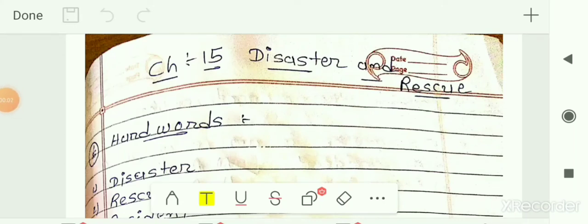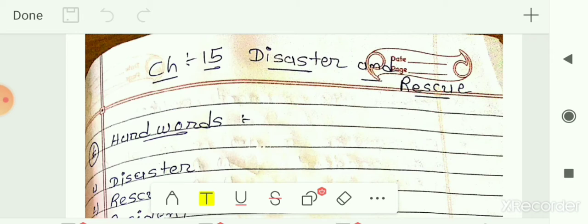Hello students, in this video we are going to solve the notebook exercise for chapter number 15. The chapter name is Disaster and Rescue. Class 5, subject EVS GCERT. So before starting that, we will recall what we had seen in this chapter.